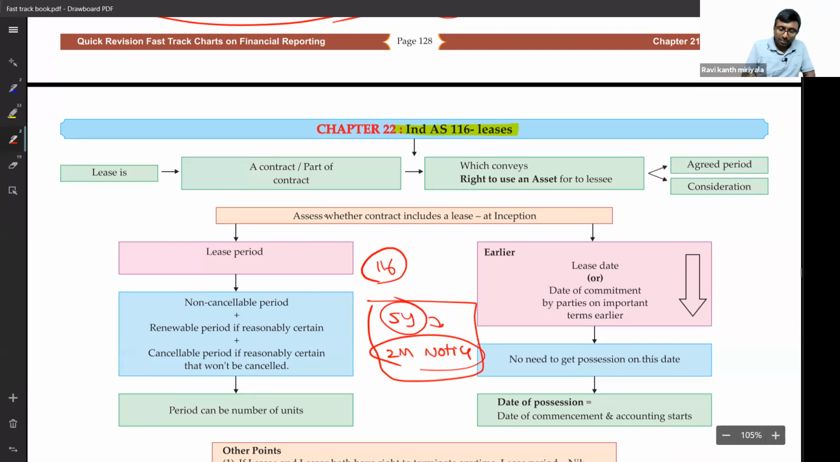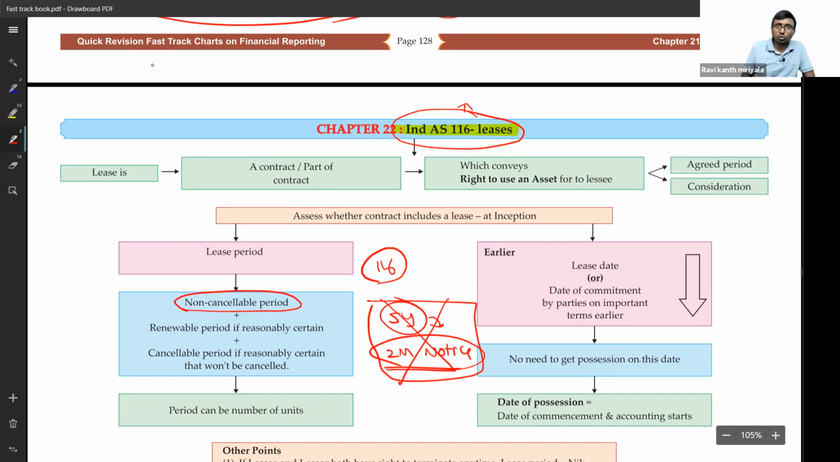Okay, right. The answer is no. Ind AS 116, if it is cancelled, like with 2 months notice, means it can be cancelled at any point of time by giving 2 months notice. That's what we're saying. Ind AS 116 is applicable only for the non-cancelable period.